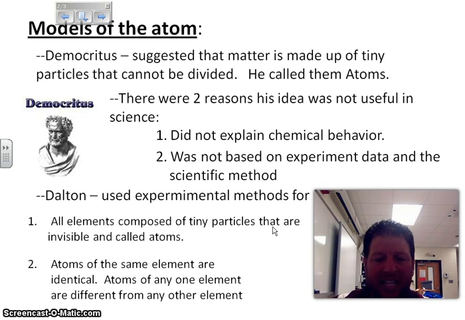meaning that all gold atoms are identical. Whether you find the gold in Demdar Hills in California, or if you find the gold here in Michigan, they are identical. And any element that is found different, it will be different. In other words, an element that is gold will never be silver. It will always be gold. So number one, all elements are composed of tiny particles that are invisible and called atoms. And number two, atoms of the same element are identical.